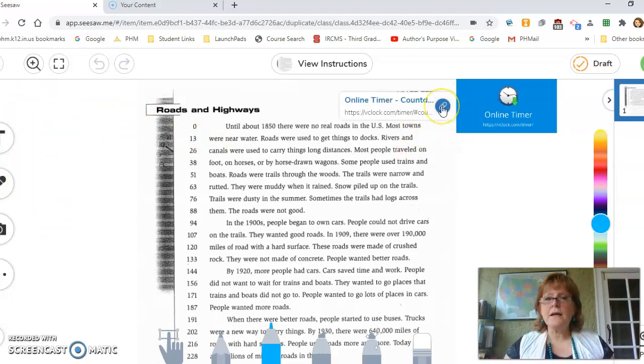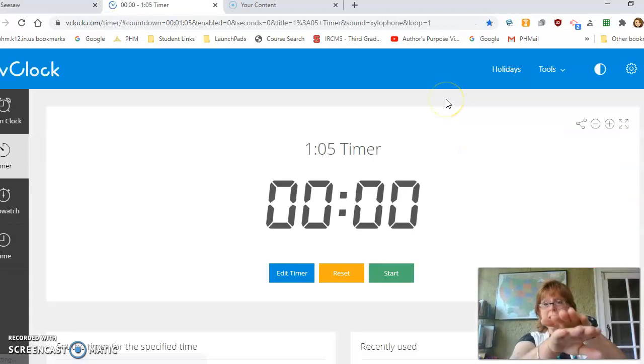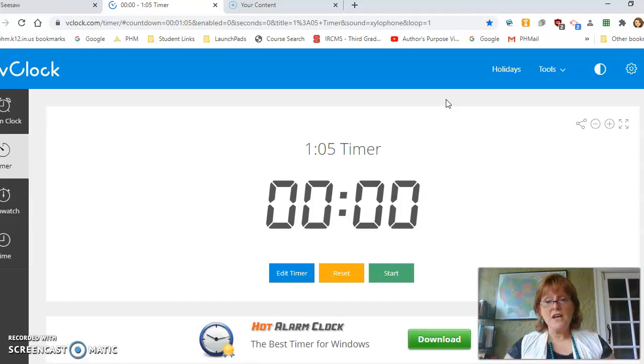So I'm going to click on my online timer, and just like I said, it brought that page to the top. And I need it at the top because I have to start down here, right? So I'm going to click that, and then I'm going to have 5 seconds to get back to the Seesaw page, which is up here, and get my mic started and all of that. You'll be fine. Now, one thing I don't know is if you're going to be able to hear my timer go off, but I will hear it. And so then I'll know when to pause and then when to do my submission.